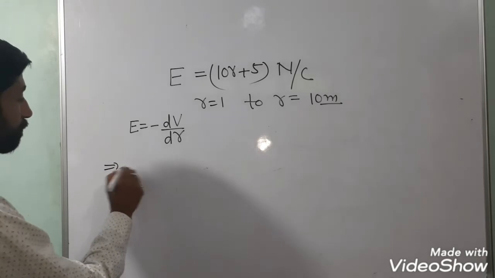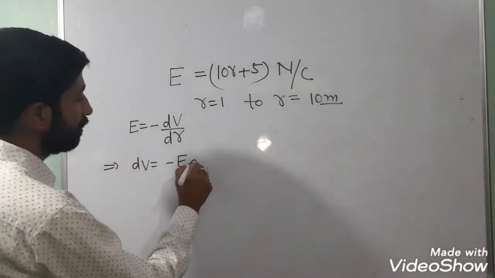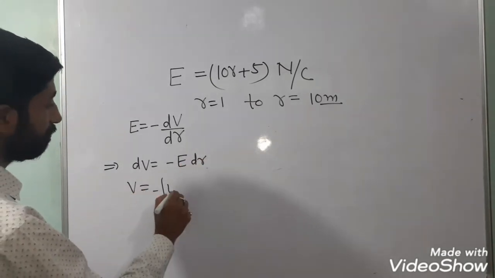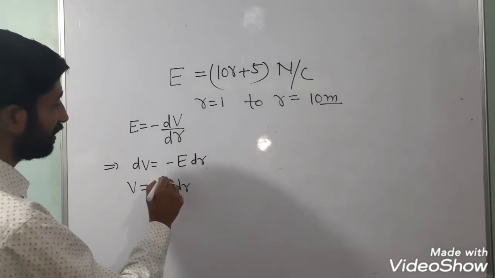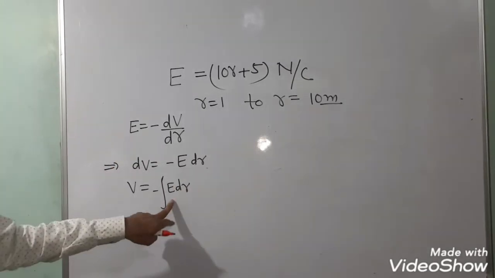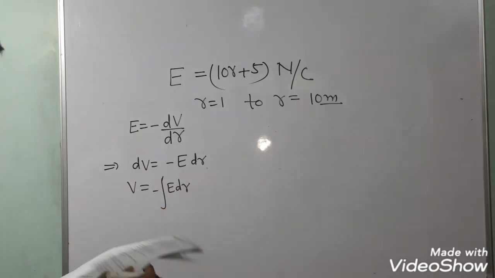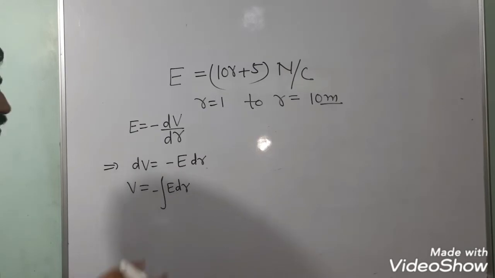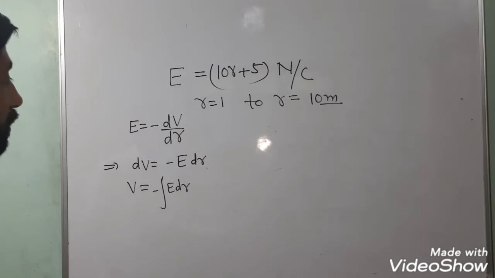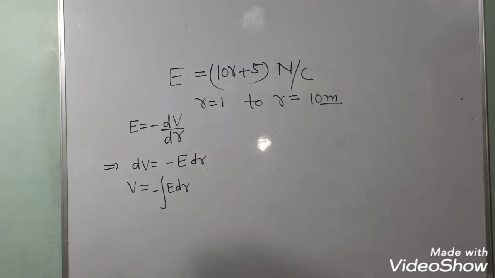It means dV is equal to minus E dr, and V equals integration of E dr. This will be the format of the solution. Now we shall simply put the values of electric field and then its limits and go ahead, nothing else, because so many students could not solve this question in the board examination this year.